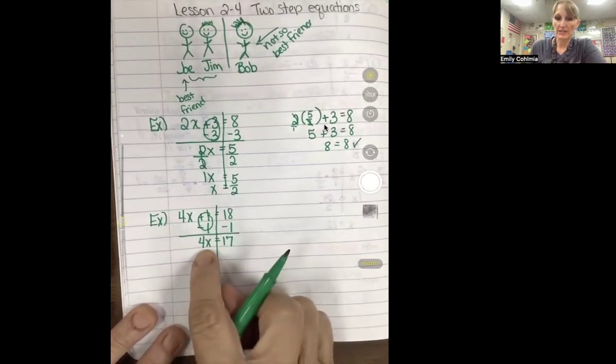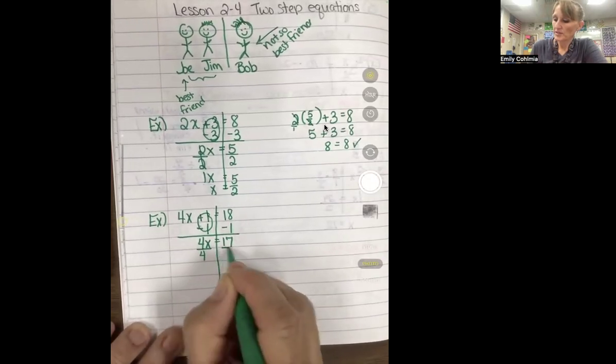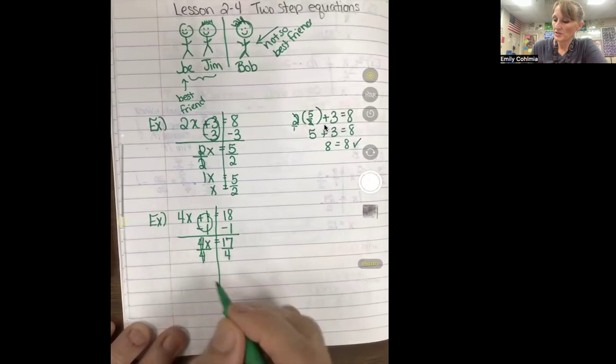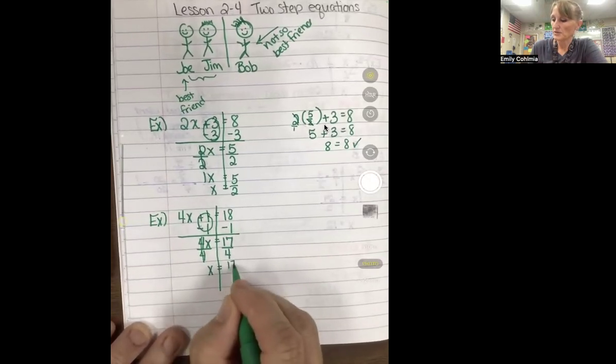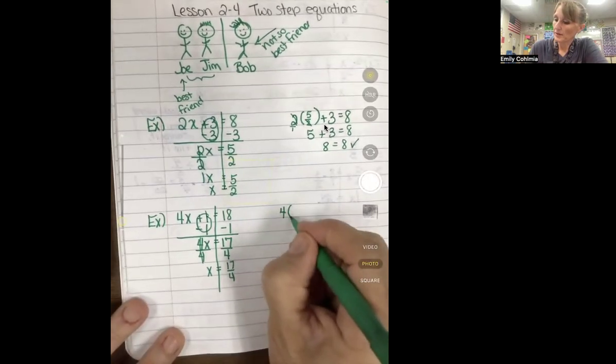So now we need to get the best friend sent home. This is multiplied, so we are going to divide. Whatever we do to one side, we have to do to the other side. There are our 1s. We have 1x, or just x, becomes 17 over 4. Again, we can check by plugging it back in.